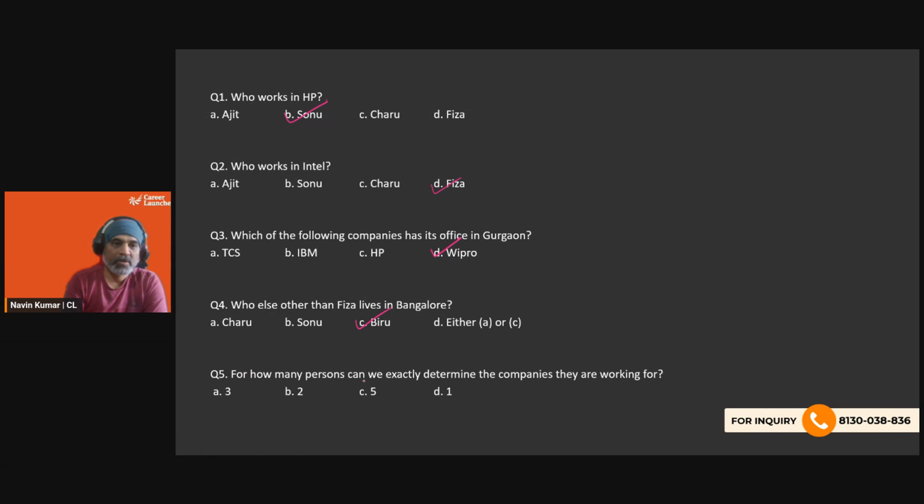Now, for how many people can we exactly determine the companies they are working for? We can only determine it for 3 people, because for the remaining 2, it's not known. Basically, the question should have had 'can' in the 4th one, right? Because we are not sure that Biru definitely lives in Bangalore.